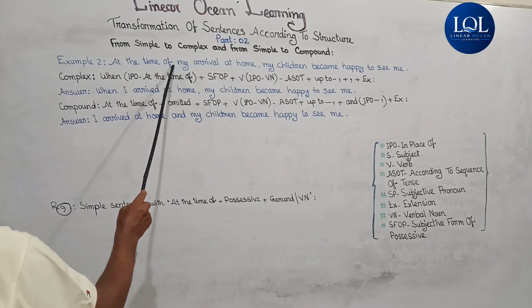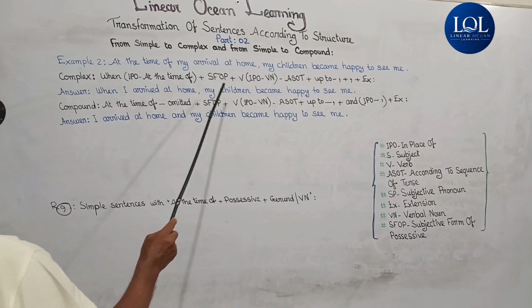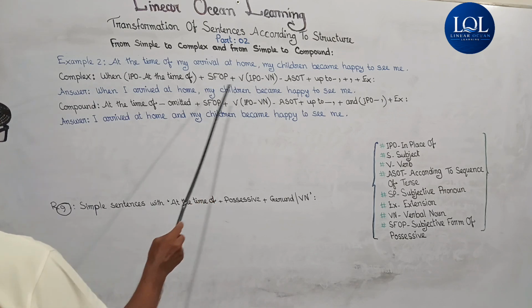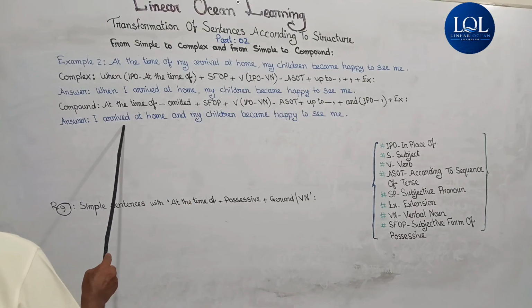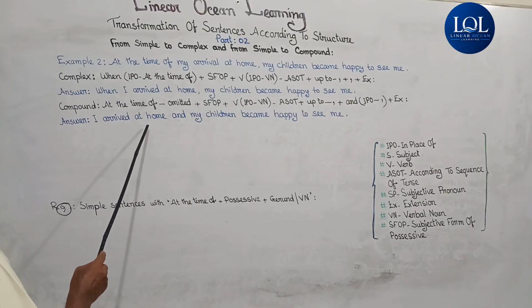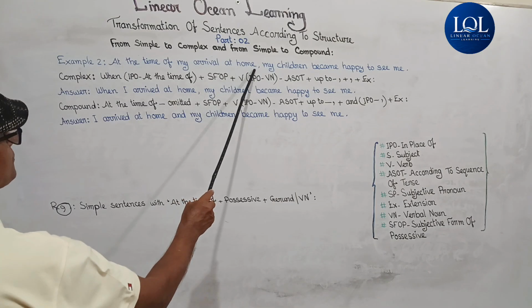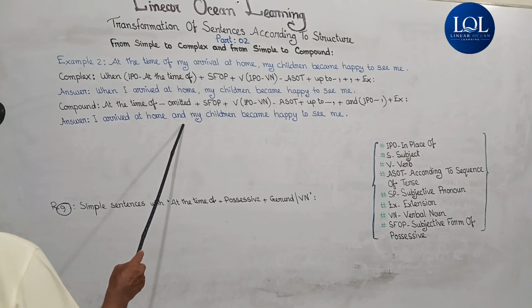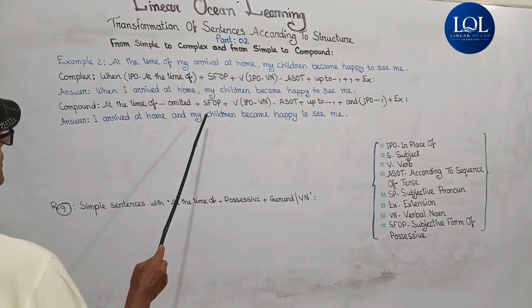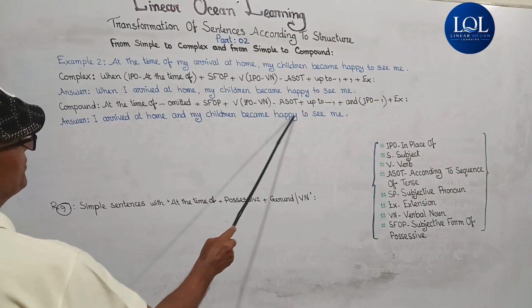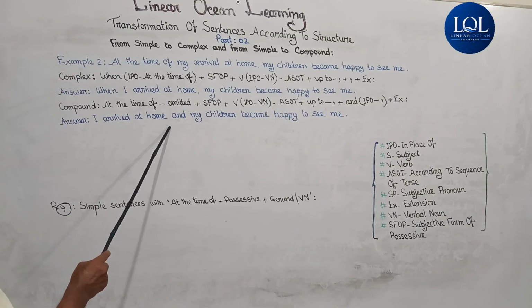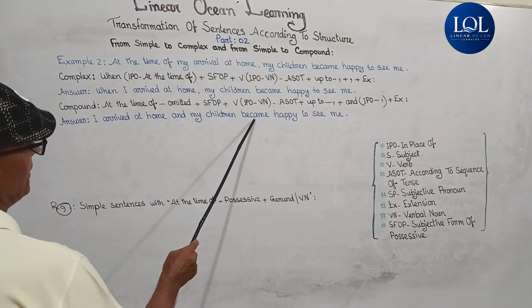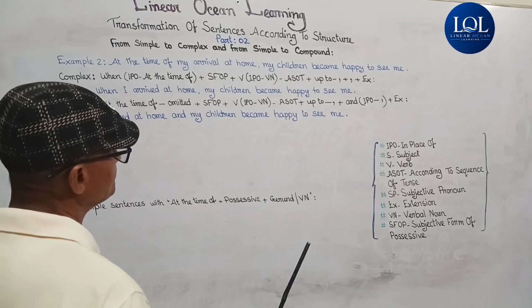Here the possessive is my and its subjective form is I. Here I, plus the verb in place of the verbal noun, it will be in V2, plus up to the comma, at home, and in place of the comma, and, plus the extension, my children became happy to see me. So the answer is: I arrived at home and my children became happy to see me.